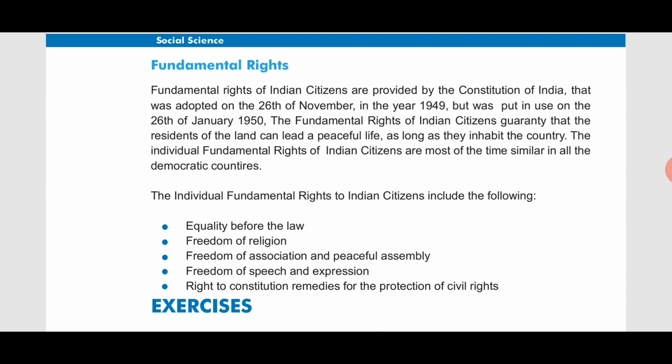Then the last point is the right to constitutional remedies for the protection of civil rights.